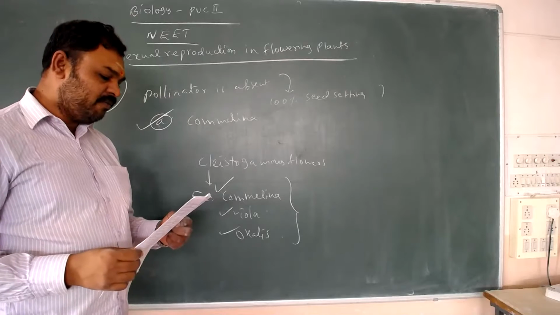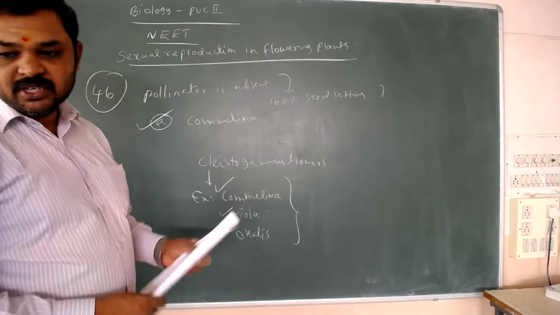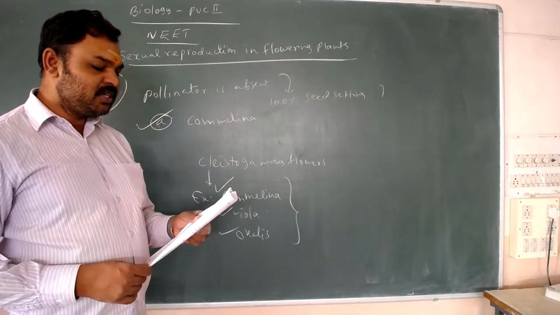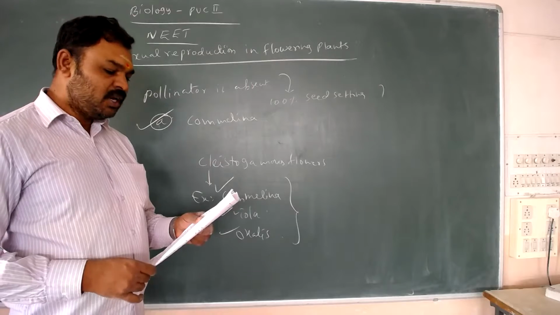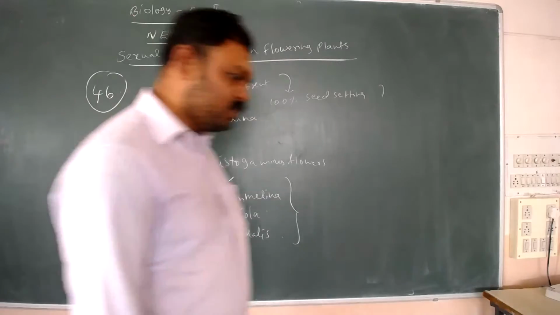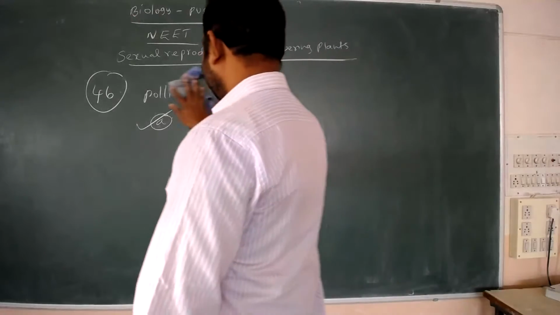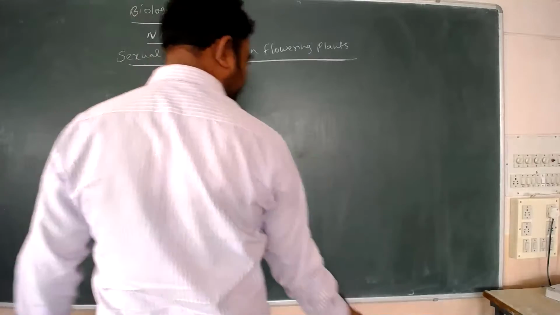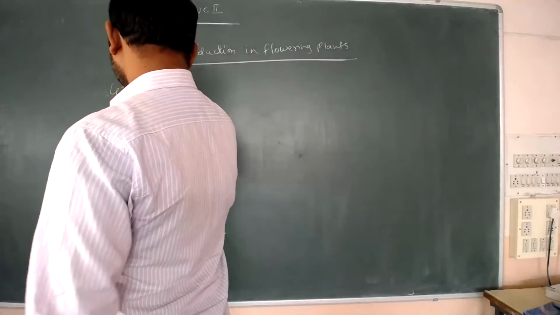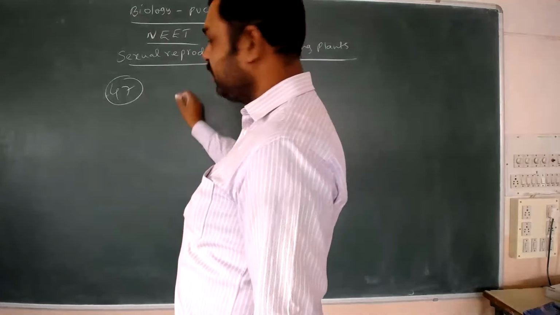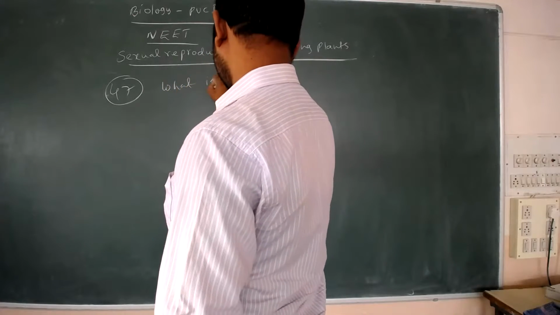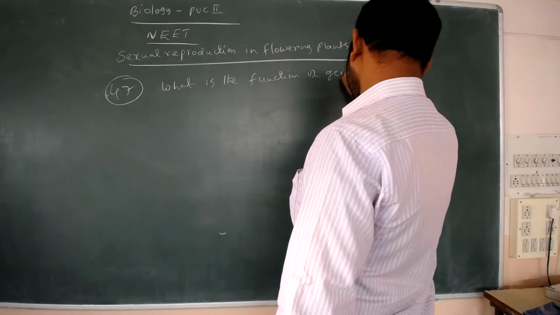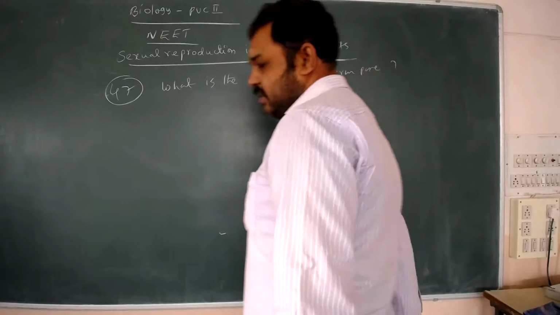Next, question 47. What is the function of germ pore? The options are emergence of radicle, absorption of water for seed germination, initiation of pollen tube, and release of male gametes. First, see what the germ pore is. Question number 47: what is the function of germ pore?